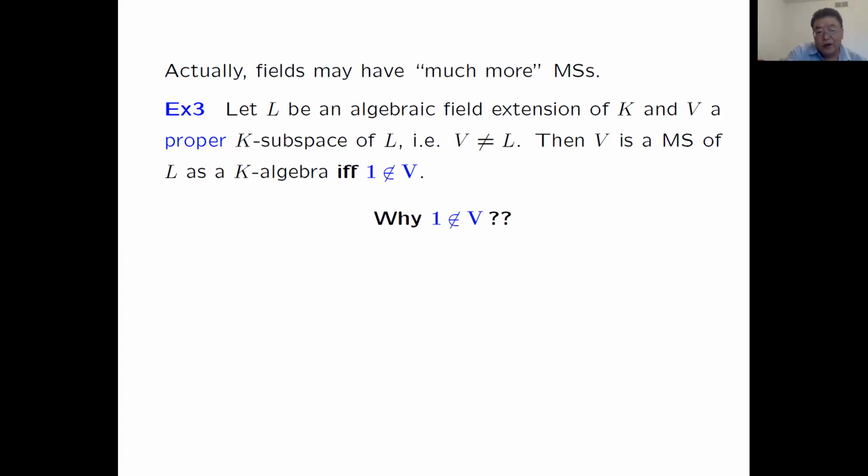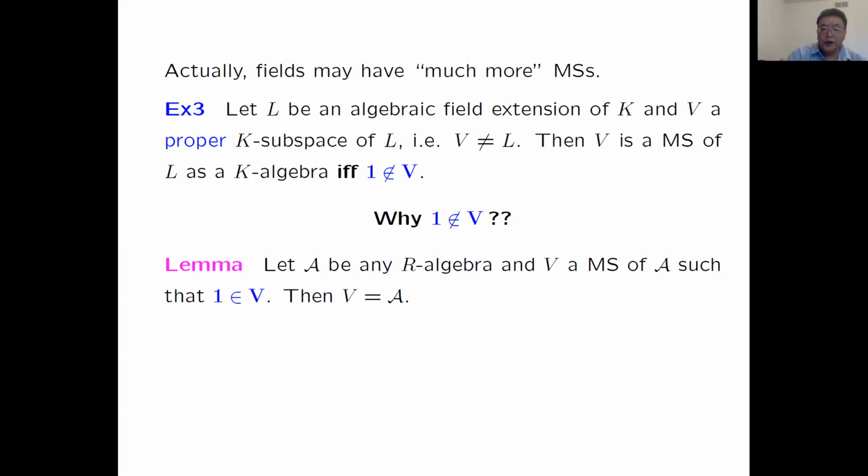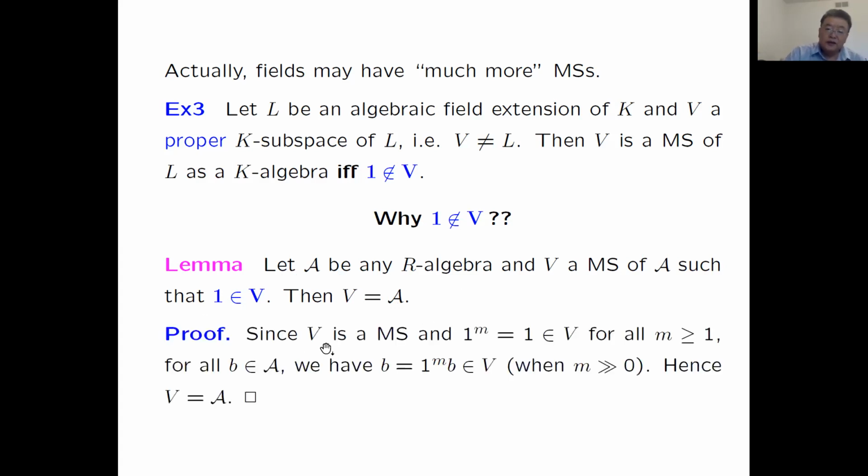Just for fun, let's see why 1 cannot be in any proper Mathieu subspace. This is a simple lemma. Let A be any R-algebra with a Mathieu subspace V of A such that 1 is in V. Then V must be the whole algebra. Since V is a Mathieu subspace, and all powers of 1 equal 1, which is in V, then by definition, if you multiply any element b by 1 to the power of n, sooner or later this product will be in V. But this product is b.